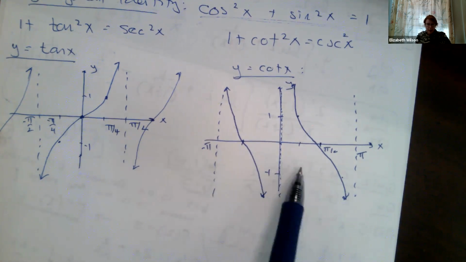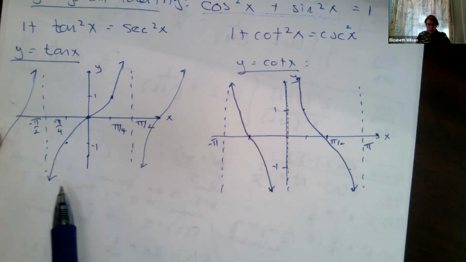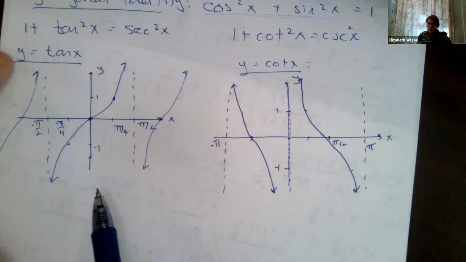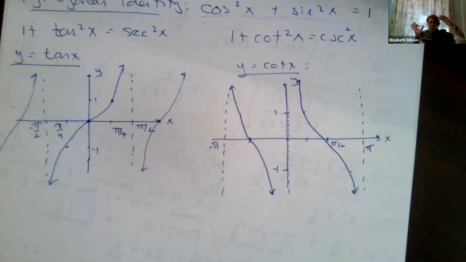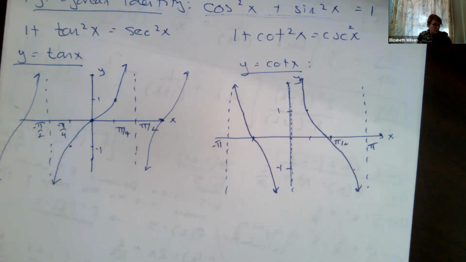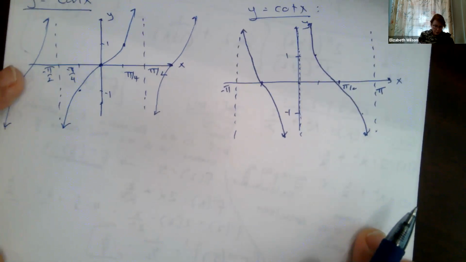It helps especially to have these in your mind. In Calc 2, we do a lot of inverse tangent graphs. And so we want to be able to think about what our tangent looks like, so I can easily take the inverse of it and then plot it out and think about what's happening at infinity or minus infinity. When we go to evaluate stuff, just keep that in the back of your mind. All right, let's graph out the other ones.